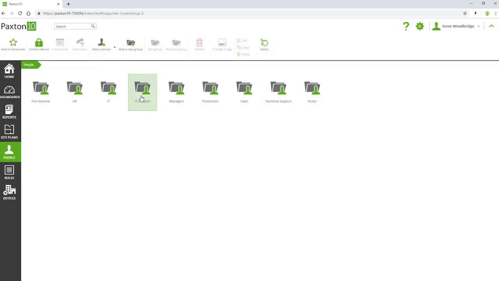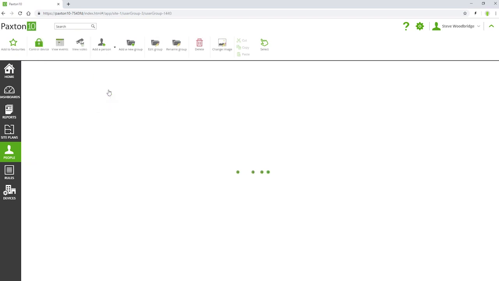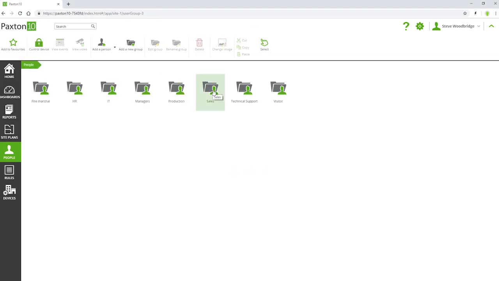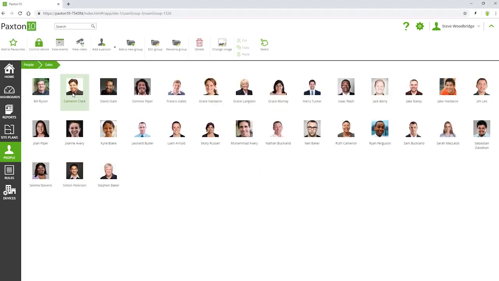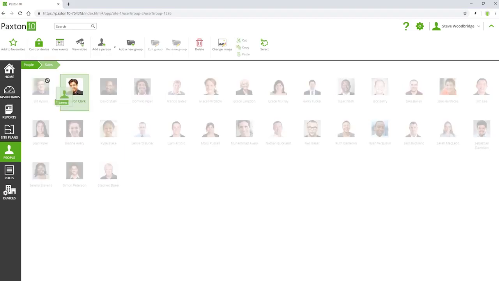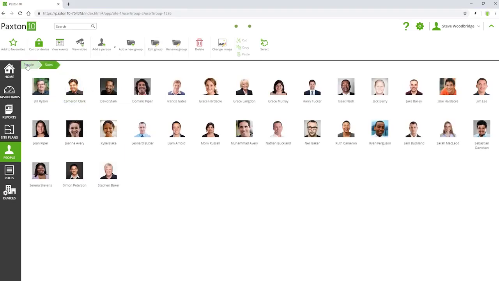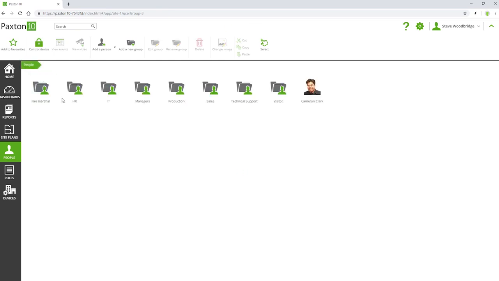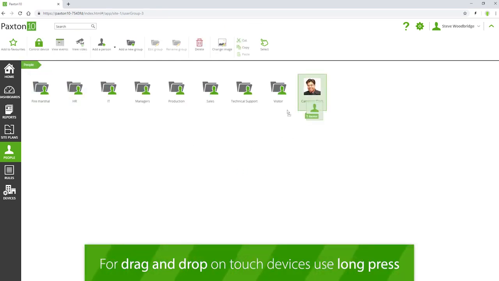Paxton10 supports dragging and dropping. This allows you to easily move people into a group, for example. You can also drag and drop onto the breadcrumb. Dragging and dropping can also be achieved with touchscreen devices using a long press.